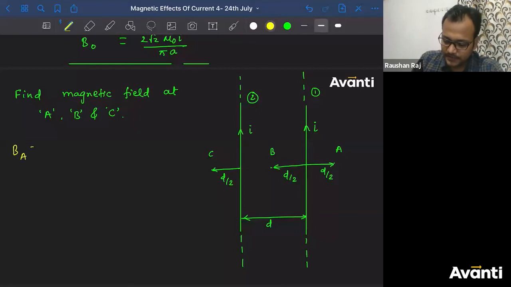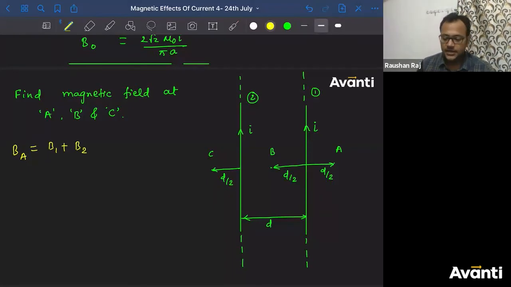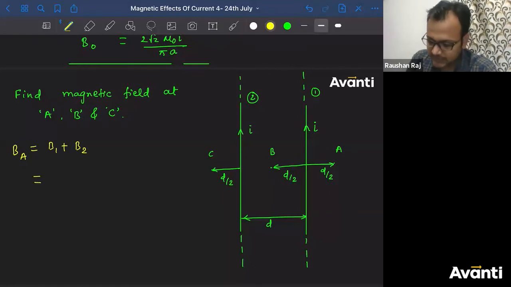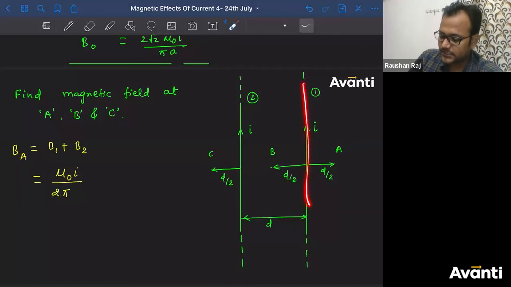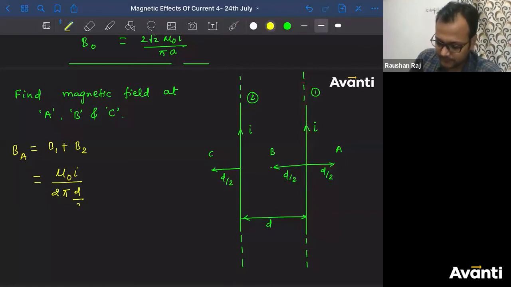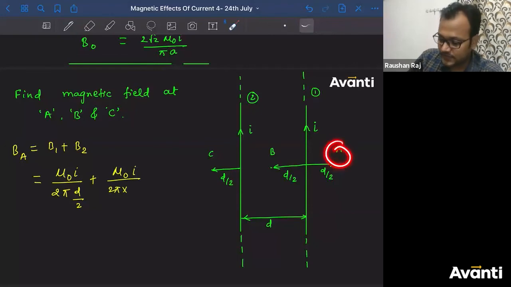So B at A will be equal to B1 plus B2, because both of them are going into the plane, so directions are same, so the net magnetic field will be scalar addition. Normally you can add them. What answer will B1 give? Since they are long, infinite wires, mu naught I divided by 2 pi into D, with distance D by 2, plus B2, mu naught I divided by 2 pi into the distance of point A from the second wire, which is D plus D by 2, 3D by 2.